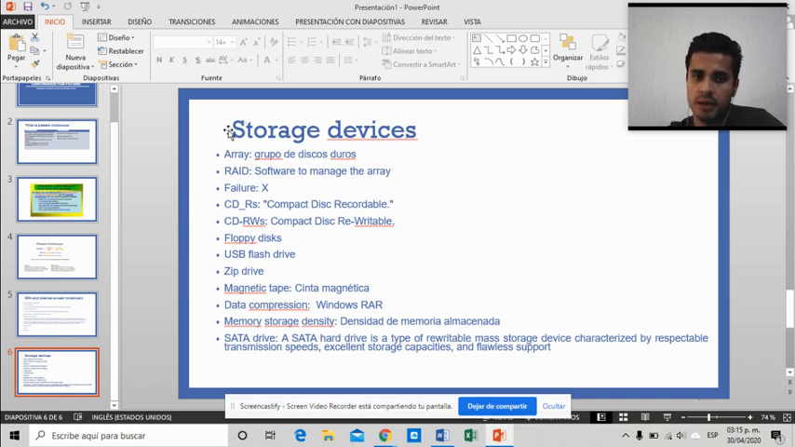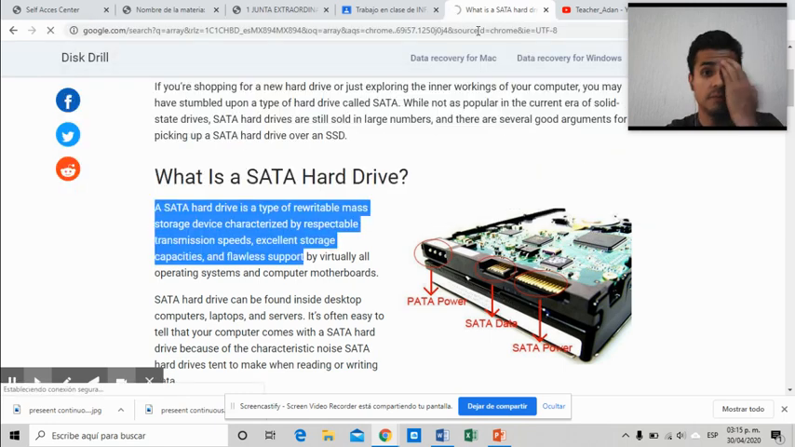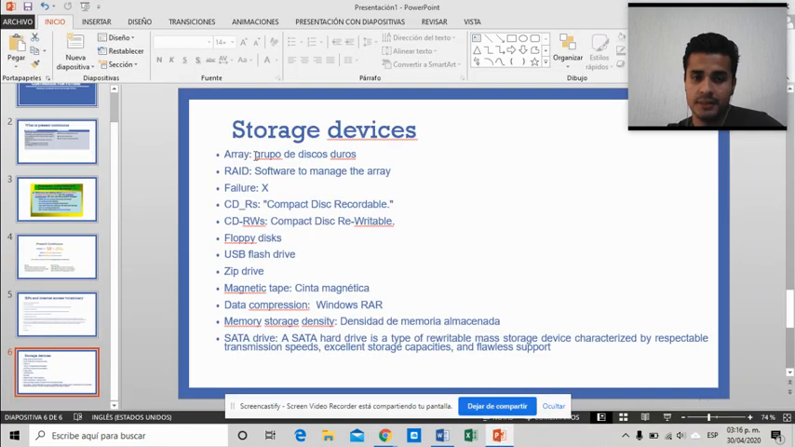Now we're going to be talking about storage devices. Now, an array. Let me show you an image. Give me just one minute. Array. Well, an array, like it says here, it's a group of hard drives.